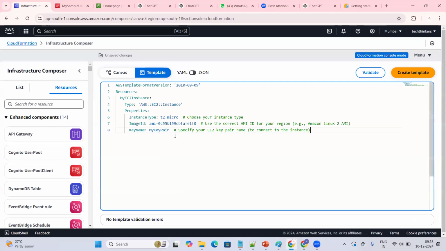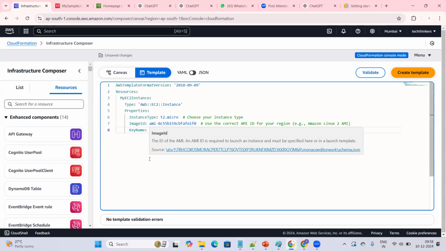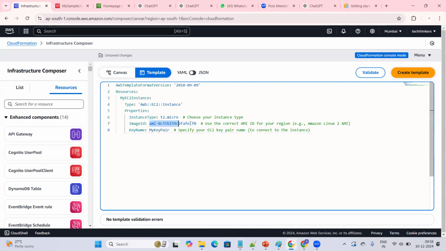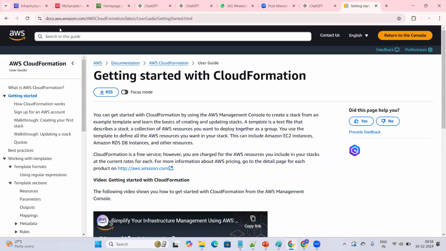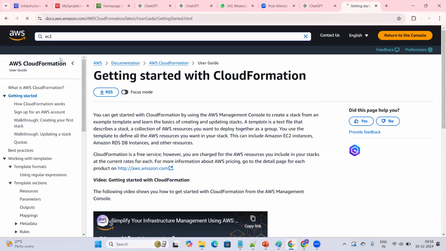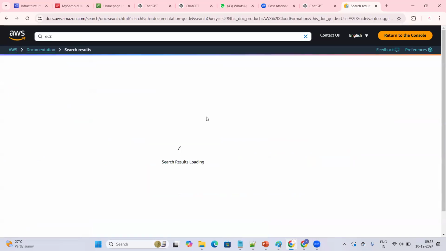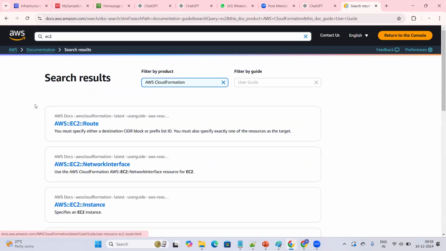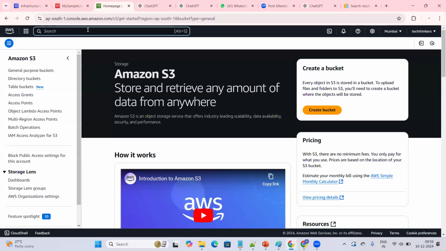While giving all these things, a few things we must be very clear about, like the image ID. We need to see whether this image ID is present or not. How to check the image ID? You can go to the EC2 dashboard and you can find lots of AMIs there. Let me go here, EC2.